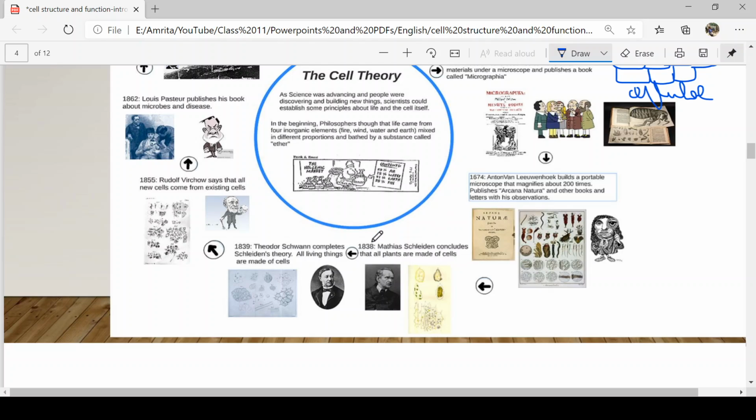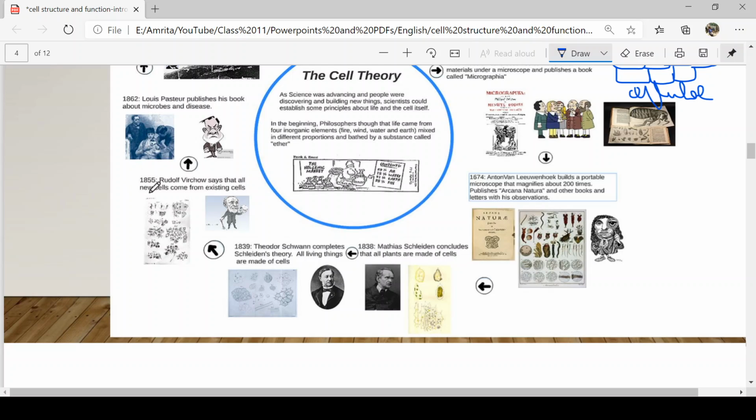Then in the years 1838 and 39, we have Matthias Schleiden and Theodor Schwann. Schleiden observed plant cells, and he said that plants are also made up of cells. Similarly, around the same time in 1839, Schwann worked on animal cells, and he concluded that animal cells and plant cells look similar except for the cell wall, which is absent in animal cells. This is what both of them did.